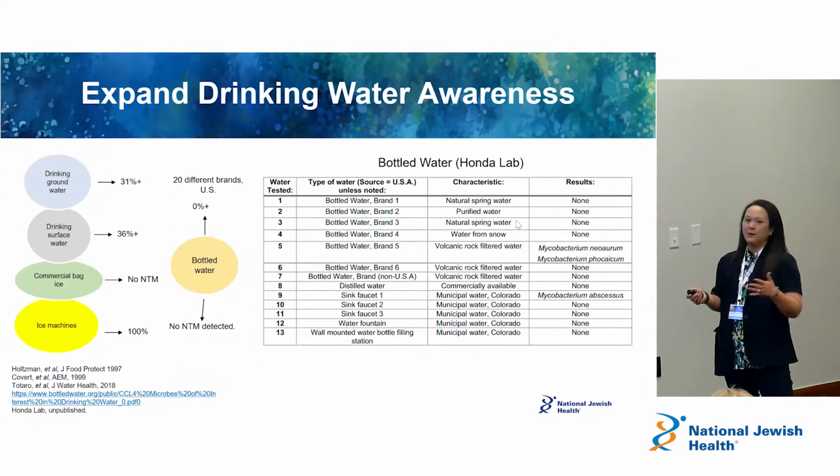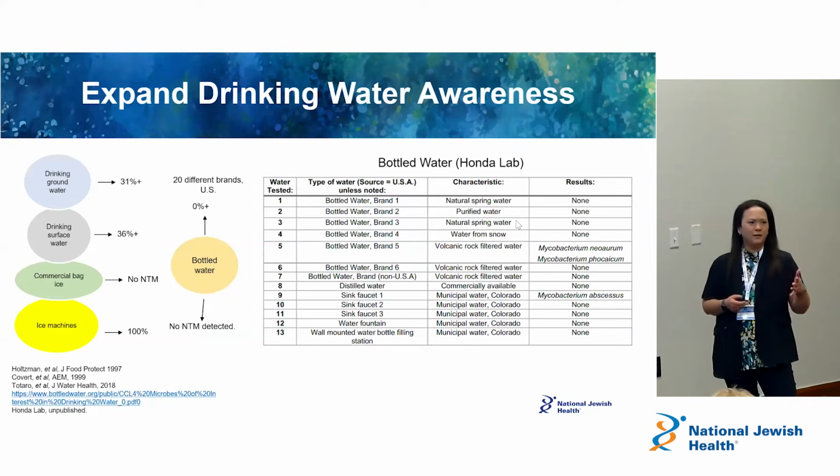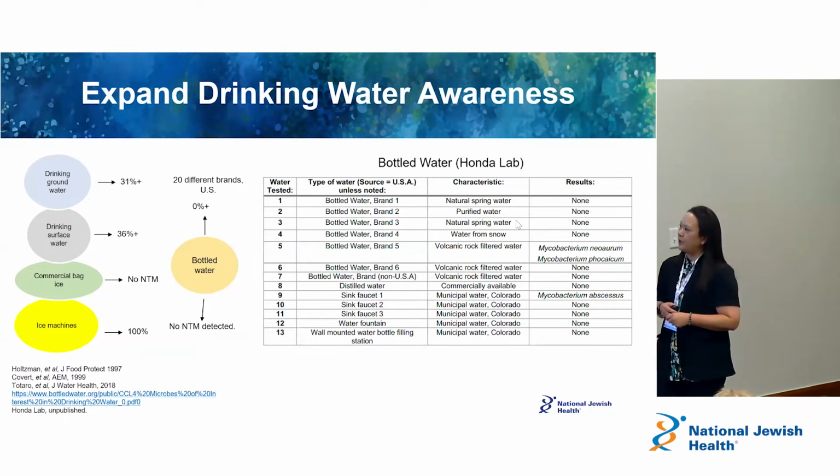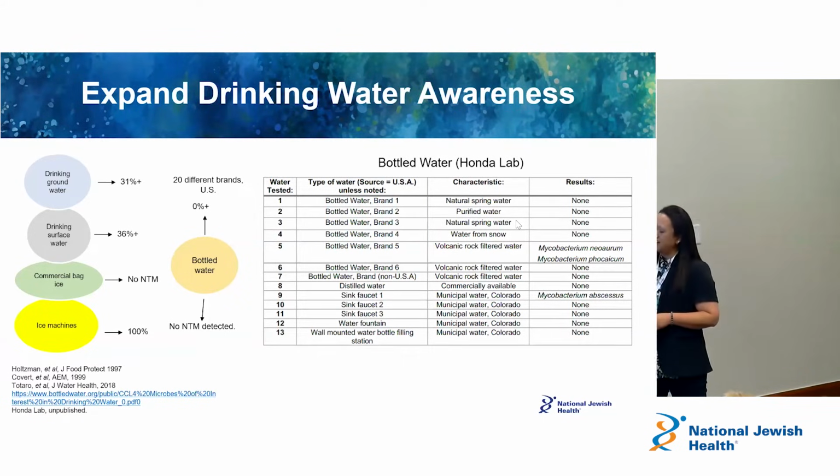There's been a lot of talk about bottled water, right? Like which bottled water is better, and should I be drinking bottled water? What we do know, and prior studies have shown, is that ice machines, for example, have a lot of NTM in them. In comparison, commercial bagged ice had no NTM. And in comparison to your drinking surface water, about 36% were NTM positive, and groundwater in the 30s as well. And you compare those to bottled water.